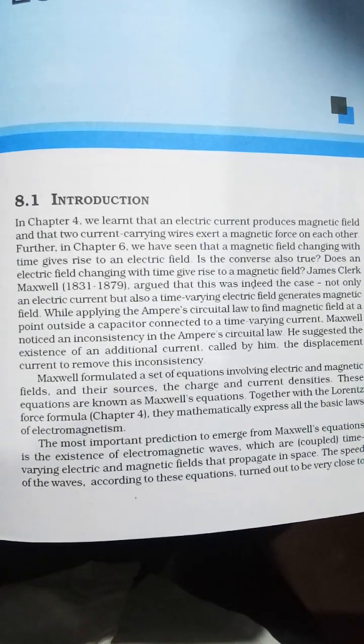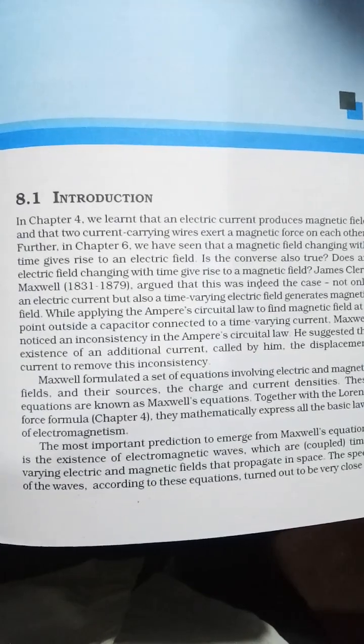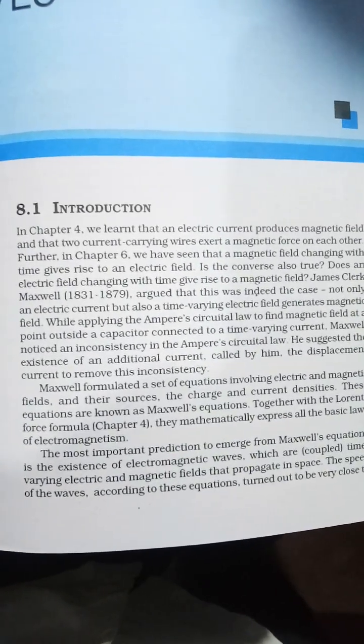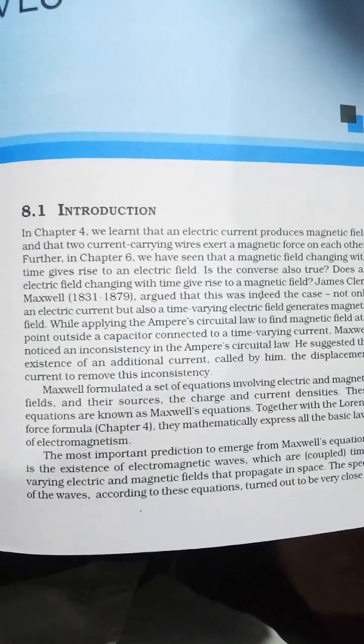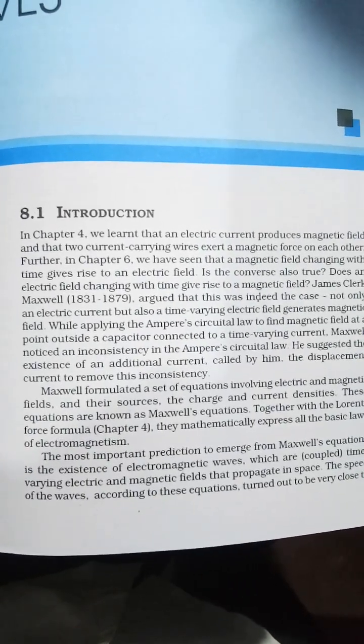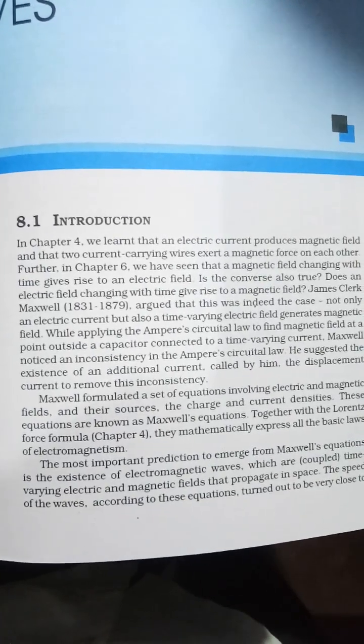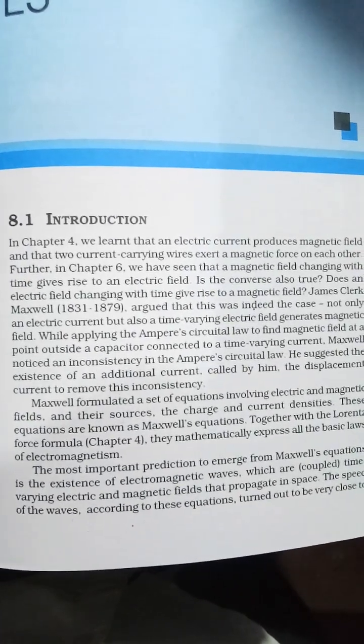Is the converse also true? Does an electric field changing with time give rise to a magnetic field? James Clerk Maxwell argued that this was indeed the case. Not only an electric current but also a time varying electric field generates a magnetic field.